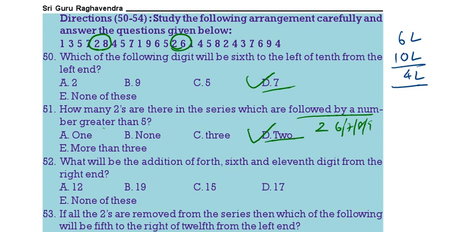Next, what is the addition of the 4th, 6th and 11th digits from the right? The 4th digit from the right is 7, then the 6th digit is 4, then the 11th one is 1. 7 plus 4 plus 1 is 12. 1 is the correct answer.